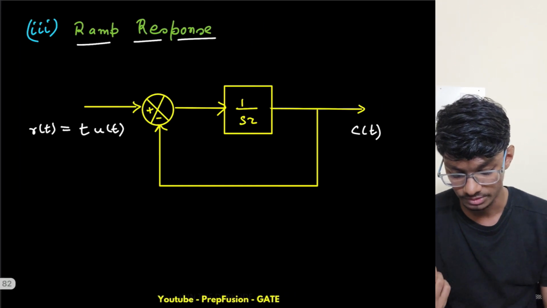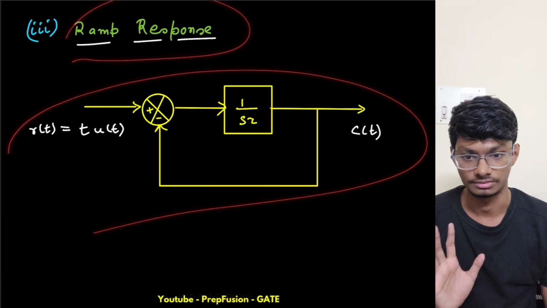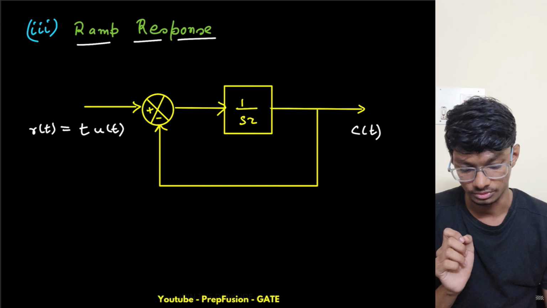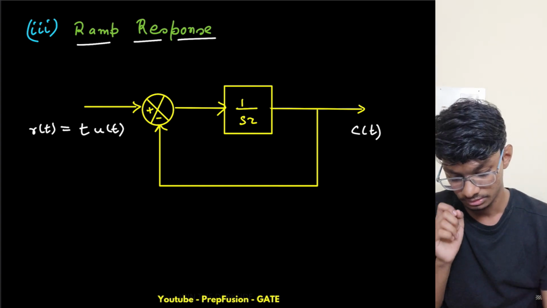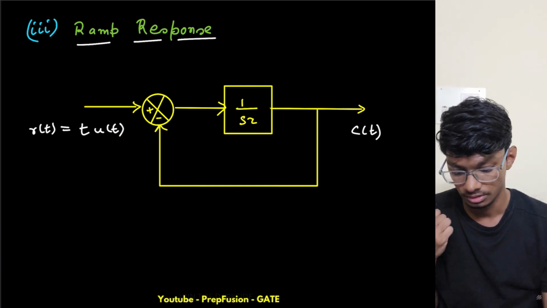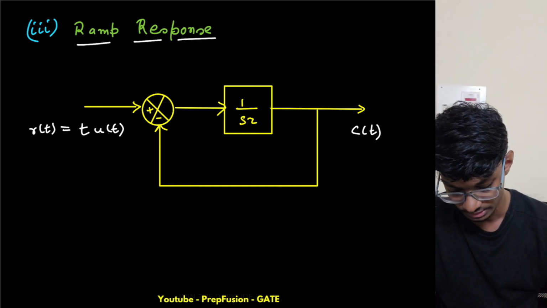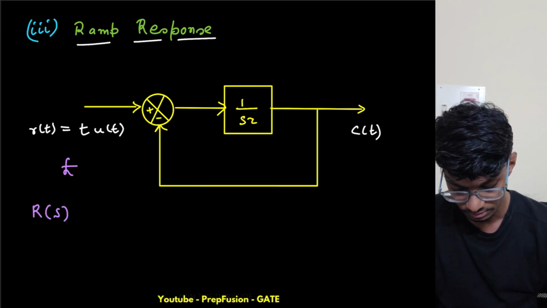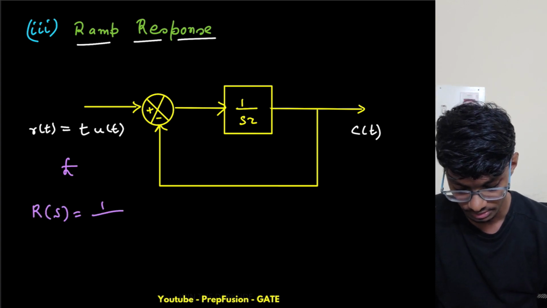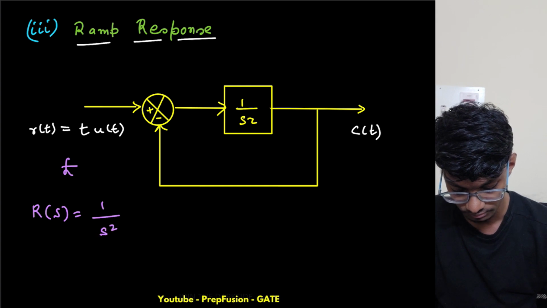First do the ramp response of a first order system, right? So if I want to do a ramp response, what will be my Laplace transform of input? The Laplace transform of input will be basically R of s equals 1 by s square, okay.